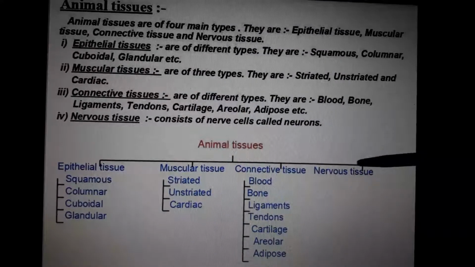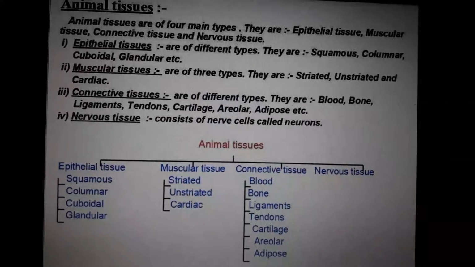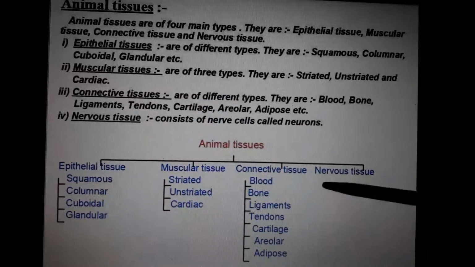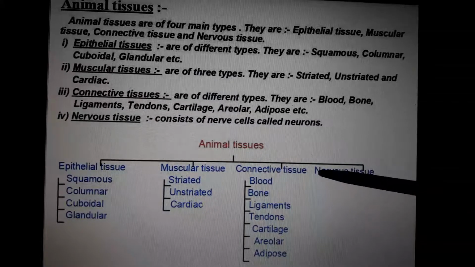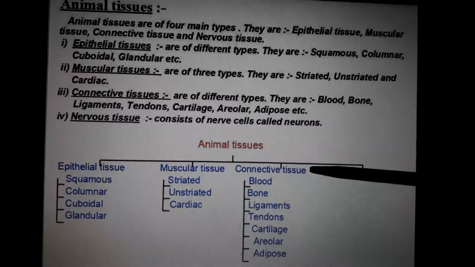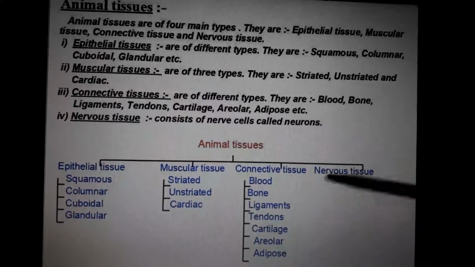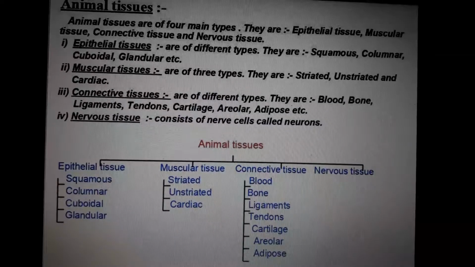The next one is nervous tissue. Nervous tissue has only one purpose: to transmit electrical signals throughout our body, from the brain to different parts of our body and from different parts of our body to the brain. That is the use of nervous tissue. Only one such tissue is there. It's a unique one. We will study it in detail next year in 10th standard. Neuron is a very important diagram also.